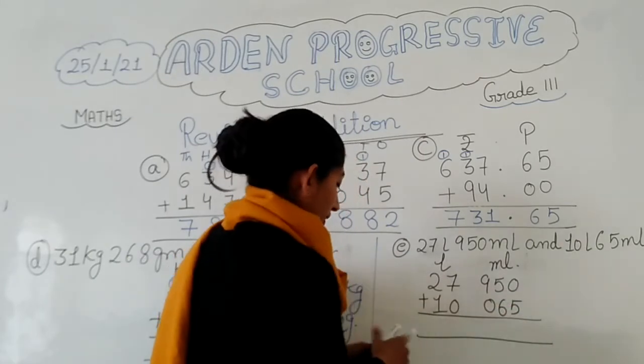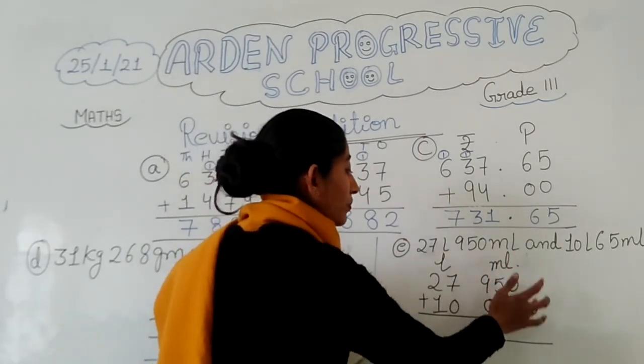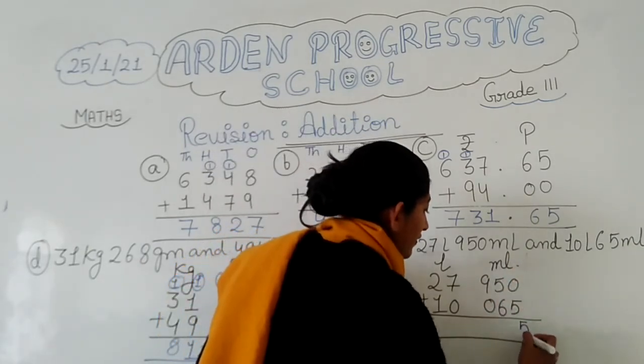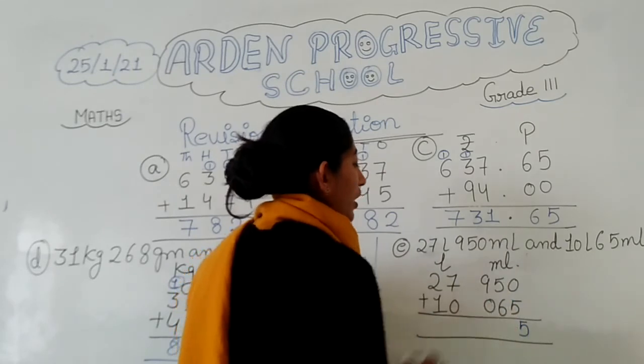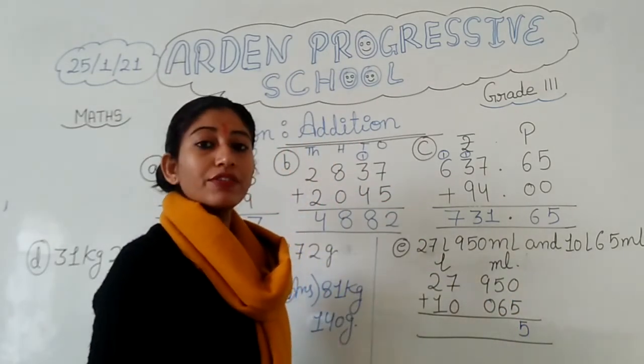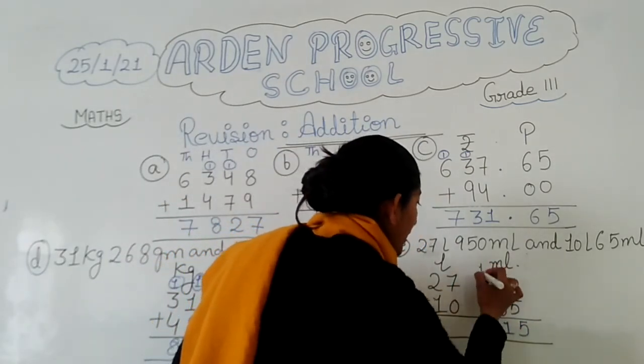This will be 5 only because I told you, addition. We don't have to do anything with 0. If 0 is given, it means simply the number will come. So this is 5. Now 6 plus 5. Count after 6: 6, 7, 8, 9, 10 and 11. We are getting 11. So for 11 we will write this 1 and 1 will be carrying.